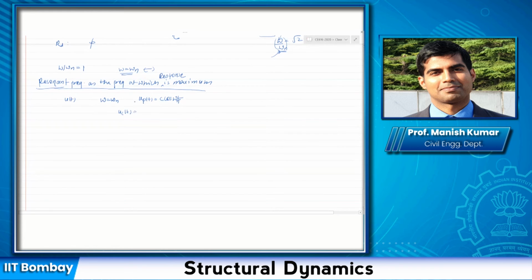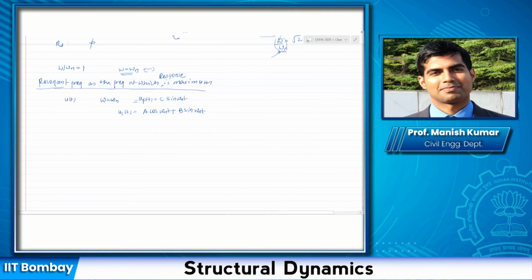Remember that the complementary solution we are assuming as this. Sorry, this is not cos here, actually this is sine. So this is not a unique solution anymore.